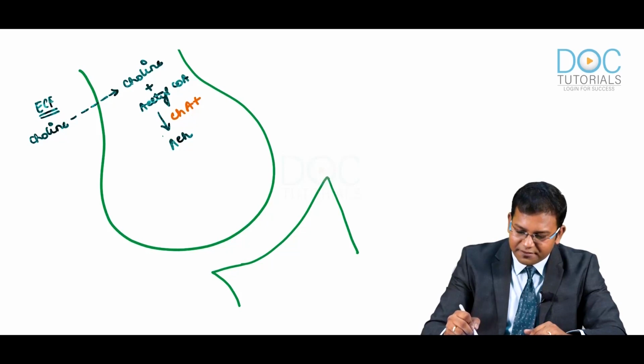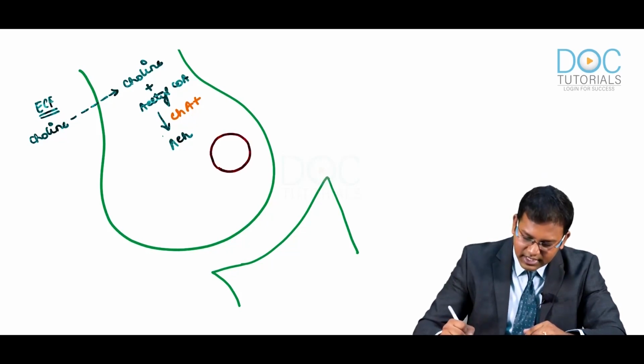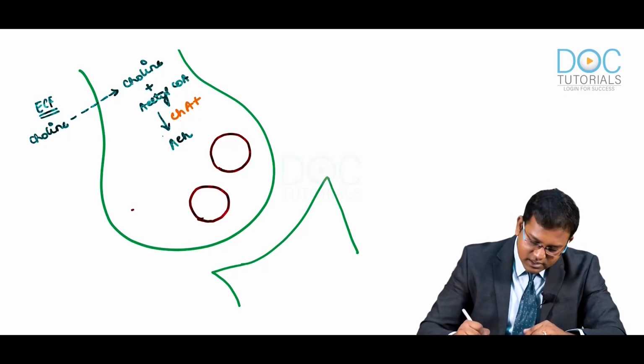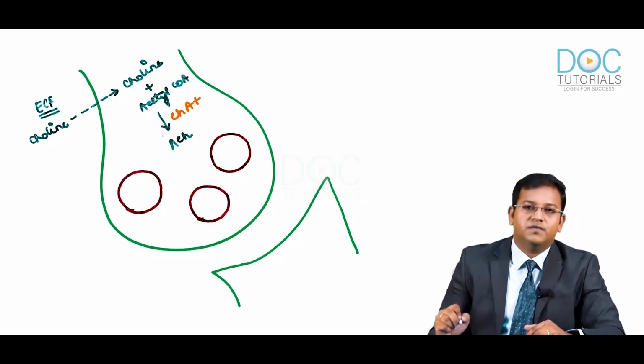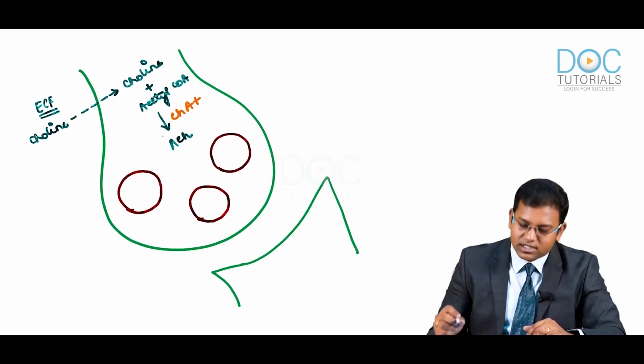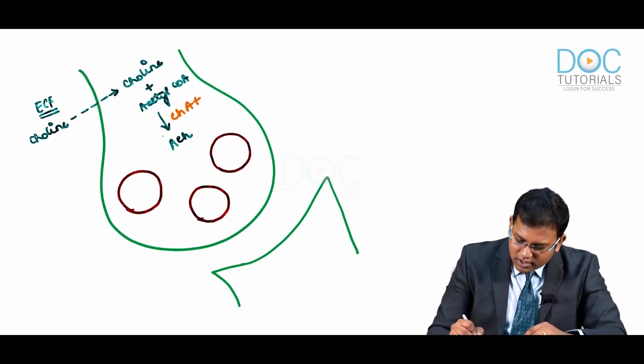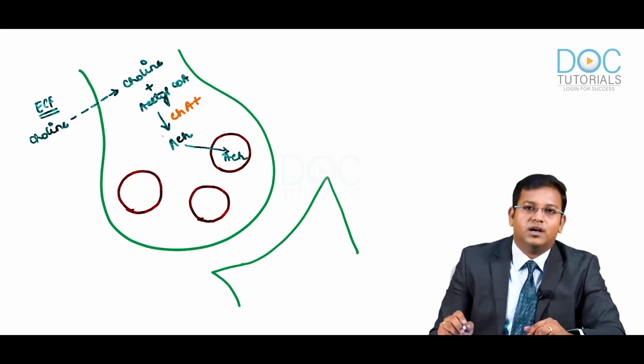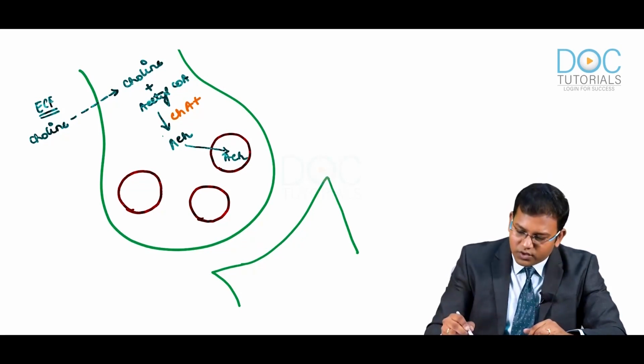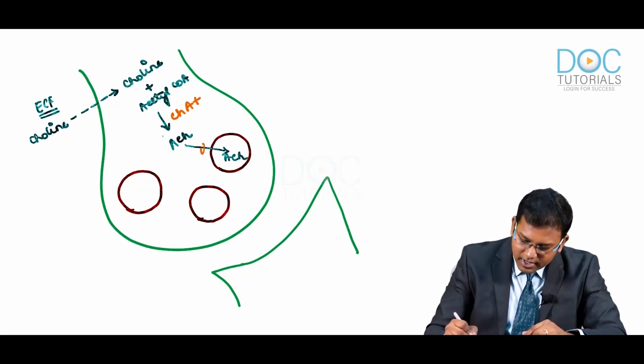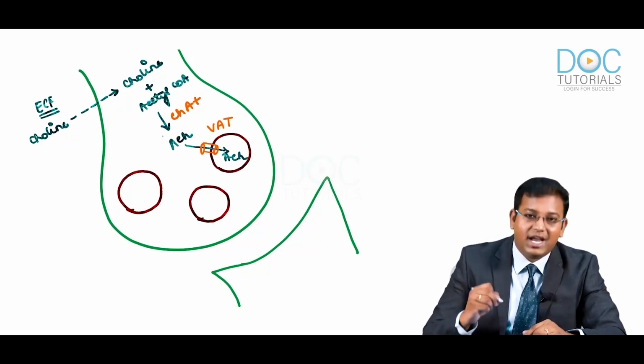Acetylcholine cannot be roaming freely within this presynaptic terminal. It has to be stored inside the vesicles. We have lots of vesicles. Vesicles are water-filled balloons which store this synthesized acetylcholine. So this acetylcholine needs to move into the vesicle and get stored. How is it going to move inside? There is a transporter situated there, and this transporter is called VAT.